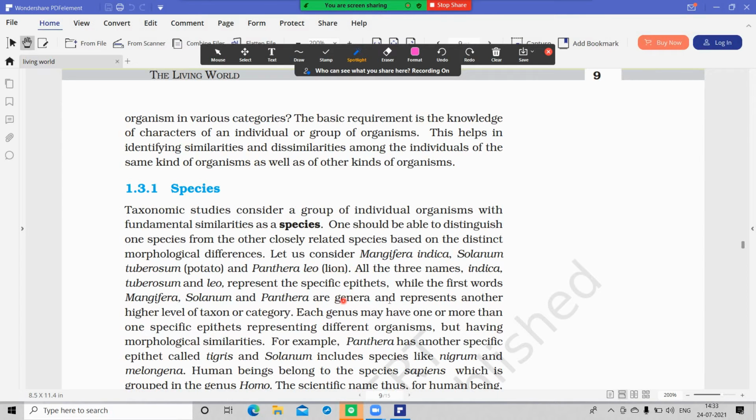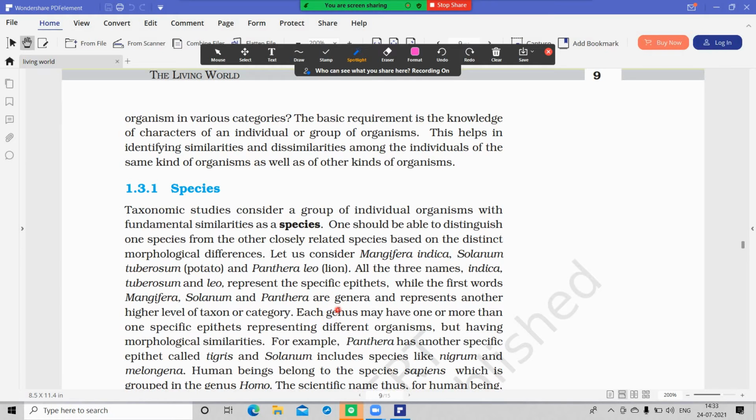The first words like Mangifera, Solanum, Panthera are genera. They represent the higher level of taxon or category. The first word indicates the genus, whereas the second component in binomial nomenclature indicates the specific epithet.